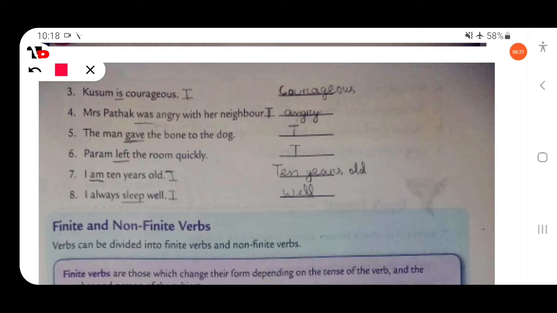Then next, I always sleep well. So here sleep is intransitive verb and well is a complement that gives information about the subject. So here sleep will be intransitive verb and well, that is subject complement that gives information about the subject.